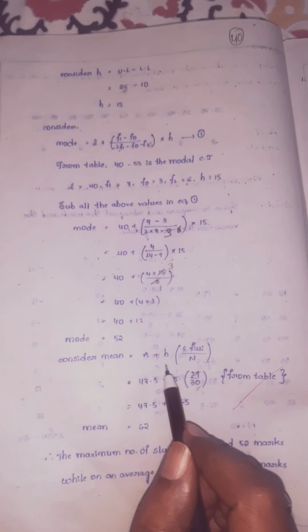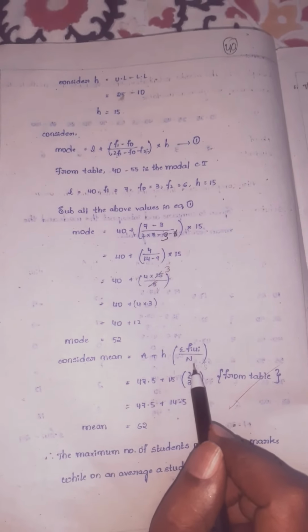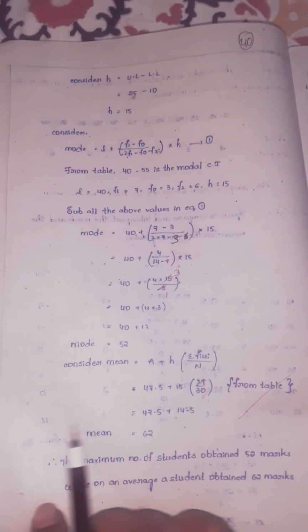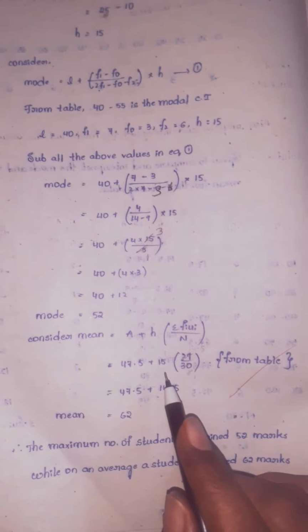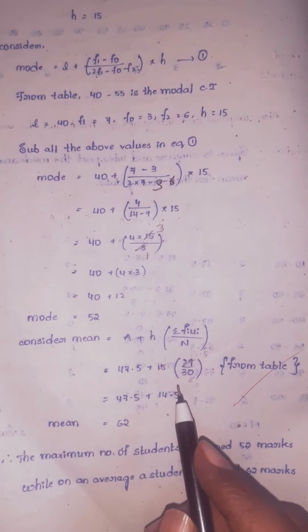So next consider the mean formula, children, in the step deviation method. I already told: a plus h into sigma fi ui by n. So the a value we have taken, children, from the table is 47.5, plus the h value we got is 15. Sigma fi ui, how much we got, children, from the table? 29, by the n value 30, children. So that only I have written, children.